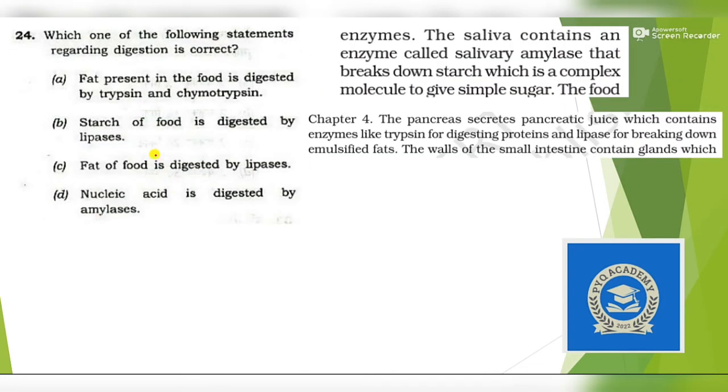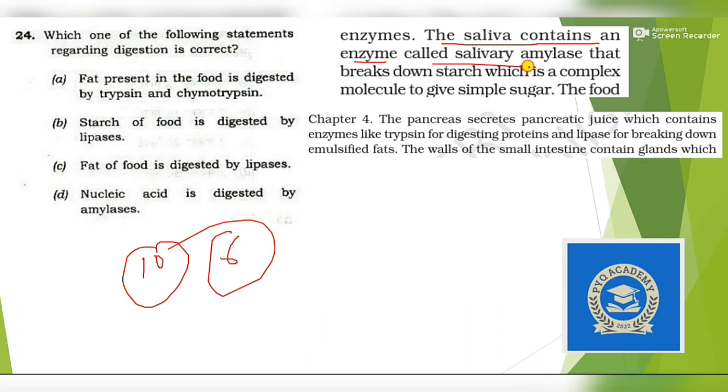Next question: which one of the following statements regarding digestion is correct? So yes, this is from class 10th, chapter 6, life processes. You can see the saliva contains an enzyme called salivary amylase that breaks down starch. That means starch is digested by amylase. So starch of food is digested by lipase? No, that's wrong. Now come to the next option.